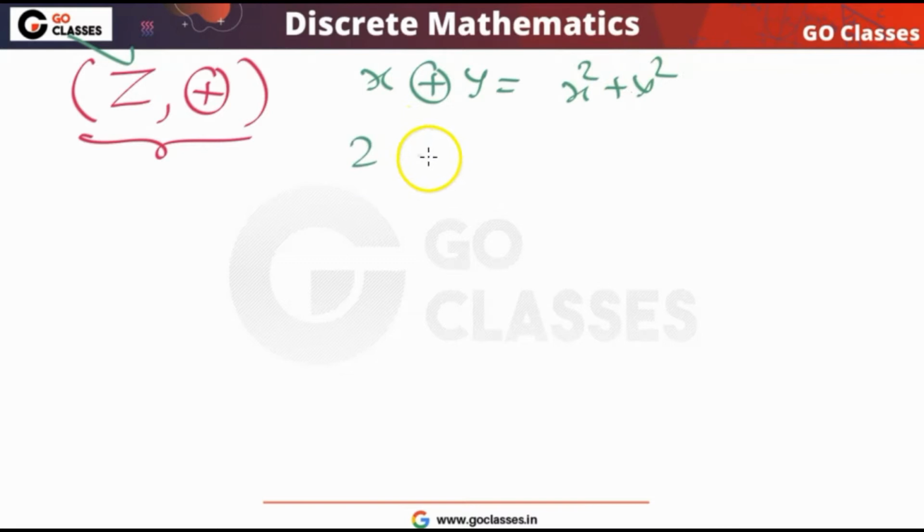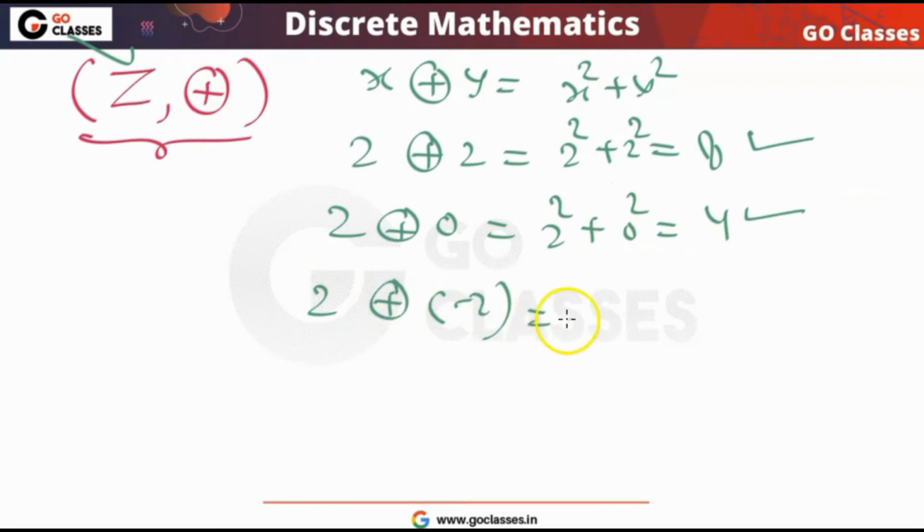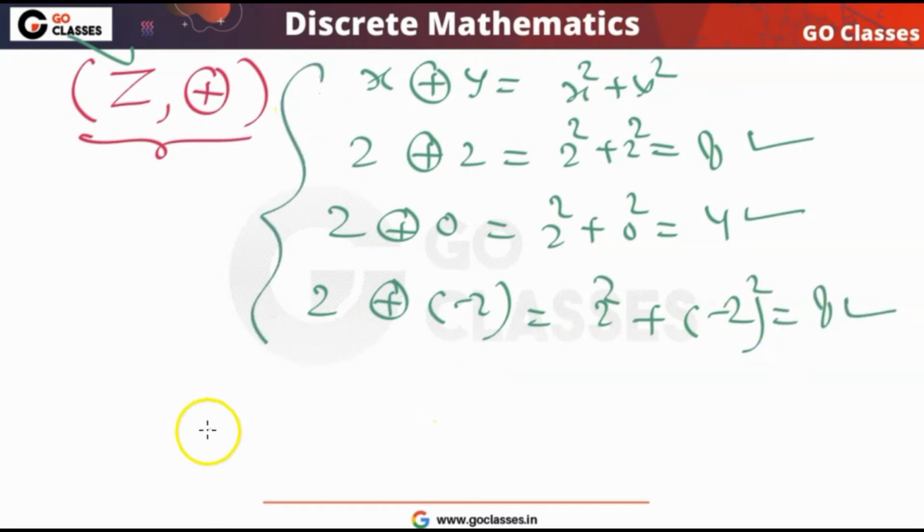First, what is 2 XOR 2? That means 2 square plus 2 square, that is 8. Similarly, 2 XOR 0 is 2 square plus 0 square, that is 4. And 2 XOR minus 2 is 2 square plus minus 2 whole square, that is 8. So first you try to understand the operation. I have just shown how this operation behaves.